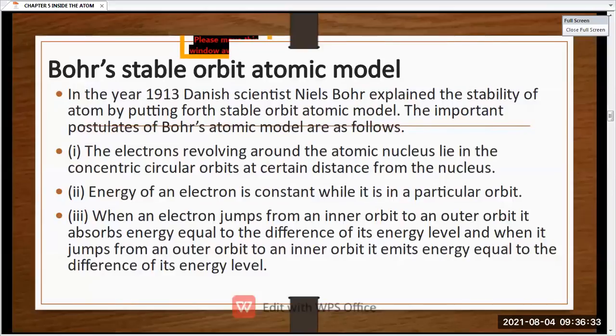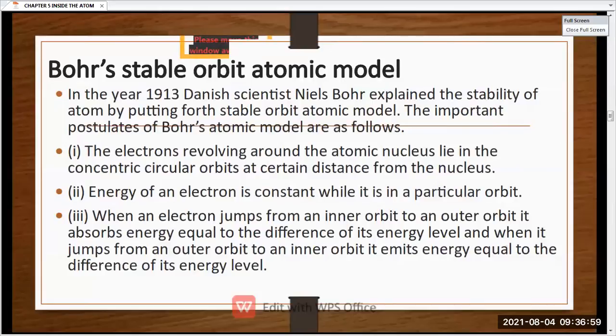So this question's answer was given by Bohr's atomic model. He said that the electrons lie in a circular orbit at a certain distance from the nucleus.